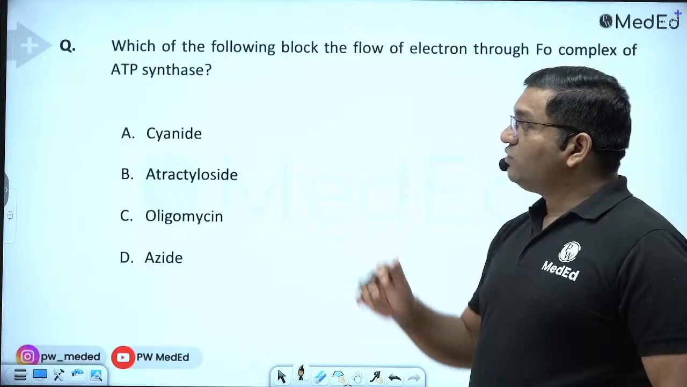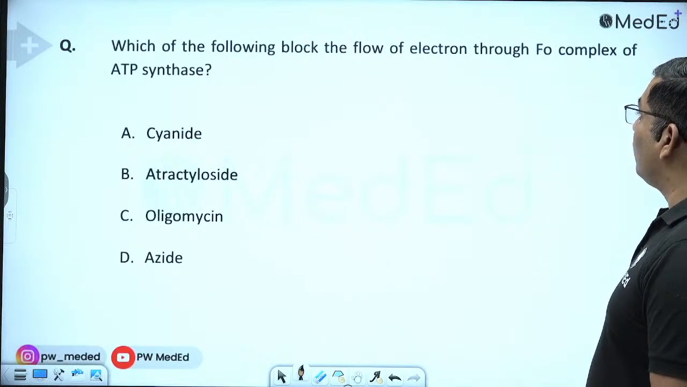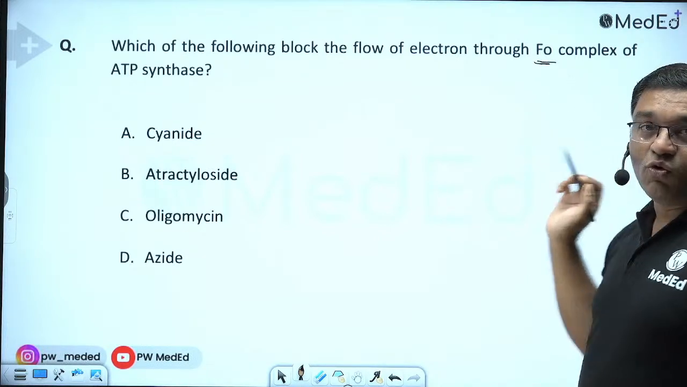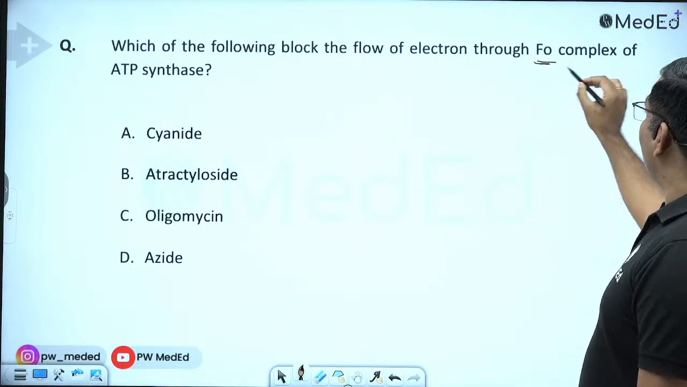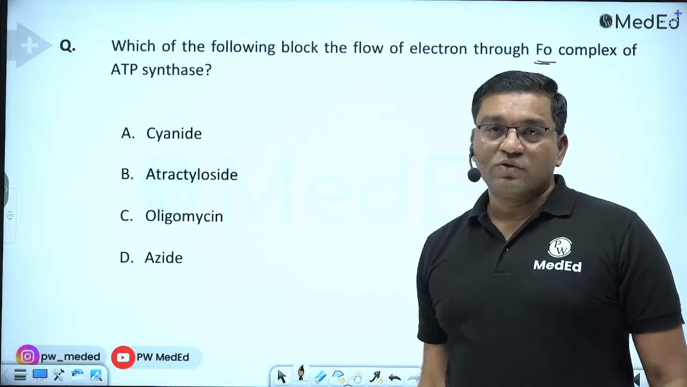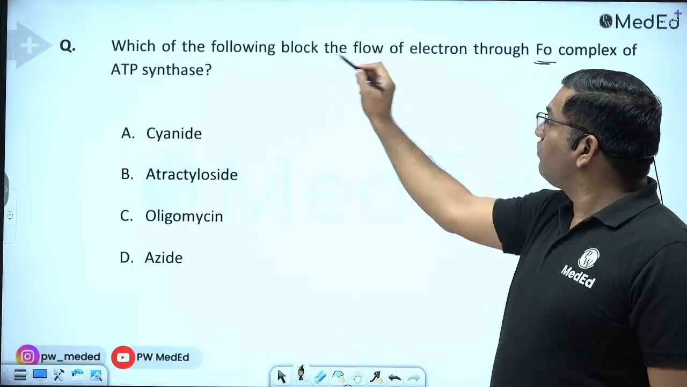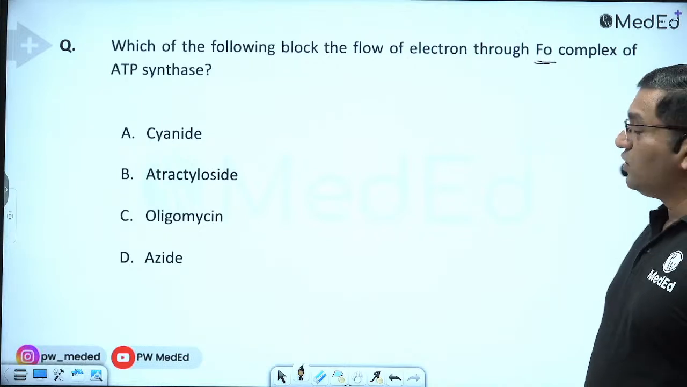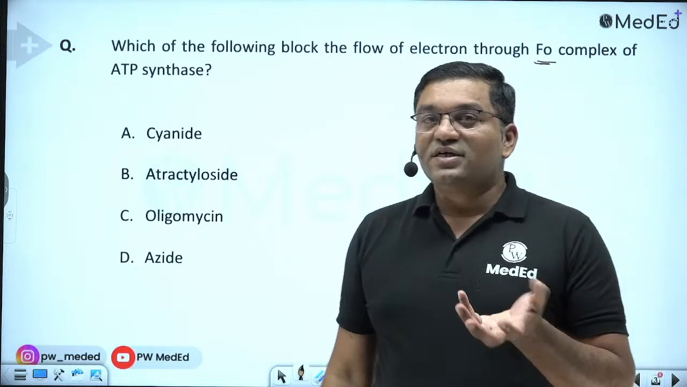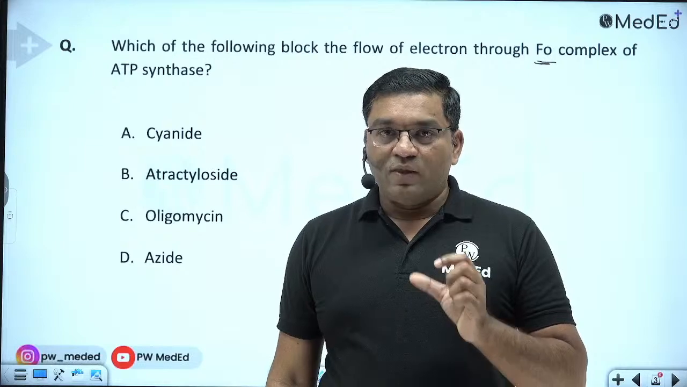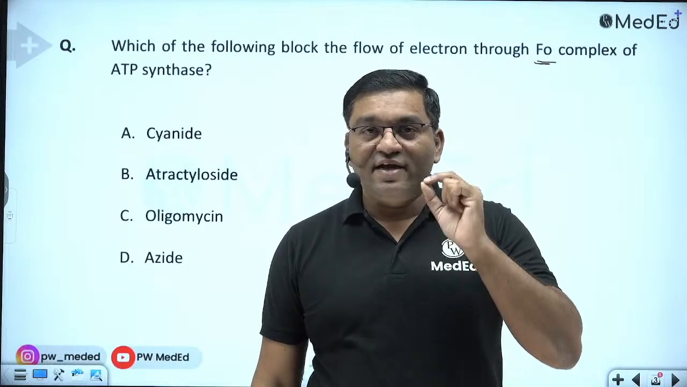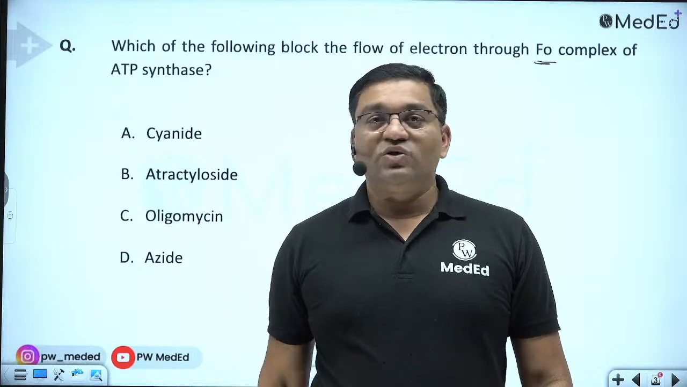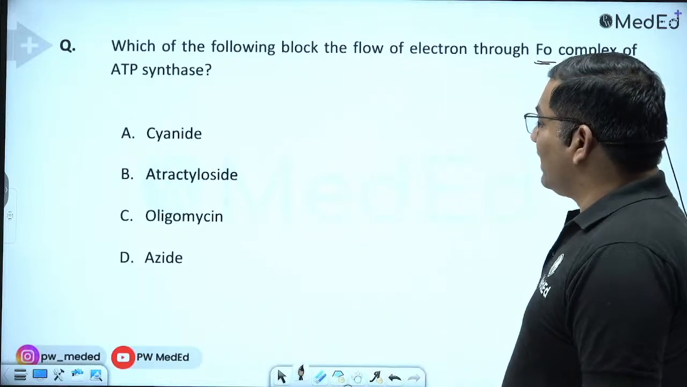See, first question, which of the following blocks the flow of electron through the FO complex? Remember, this is FO, O for oligomycin, FO complex of ATP synthase. Okay, so this is simple, blocks the flow of electron through the FO complex of the ATP synthase. Okay, oligomycin. Oligomycin is the inhibitor of FO. Okay, O for oligomycin, and F1, 1 denotes it was the first factor which was isolated from the mitochondria. So here the answer is oligomycin.